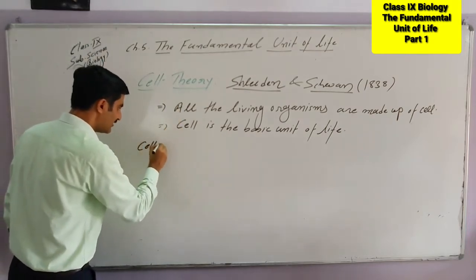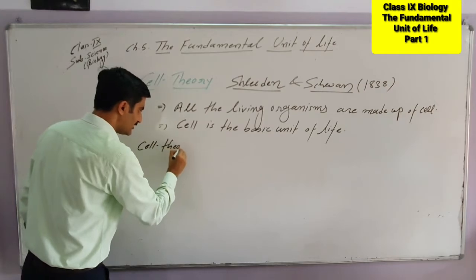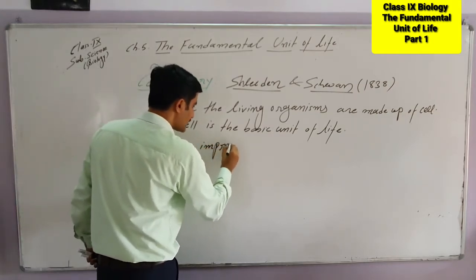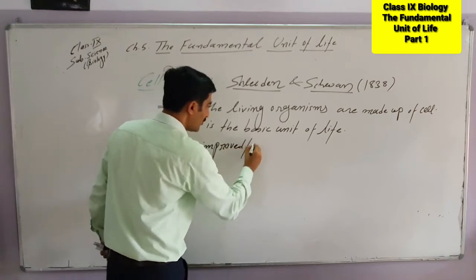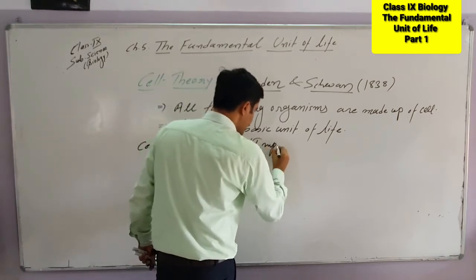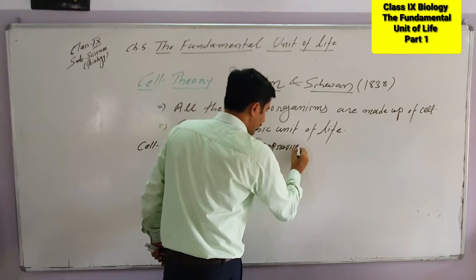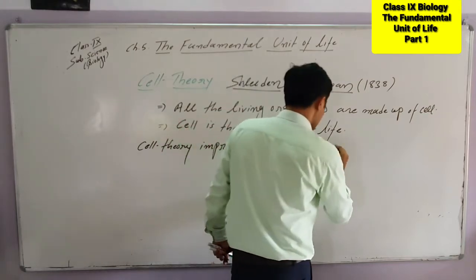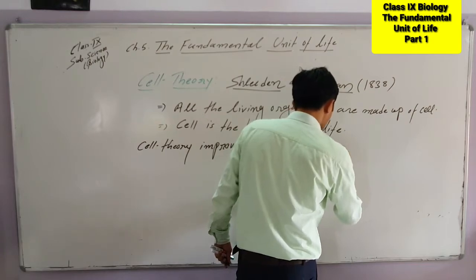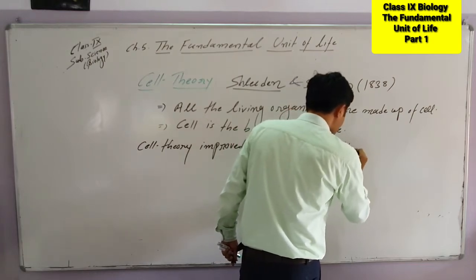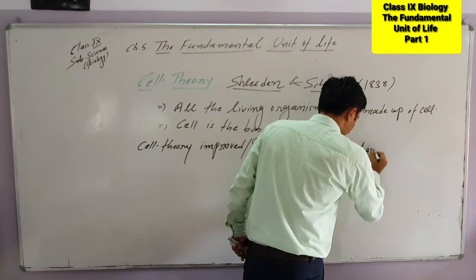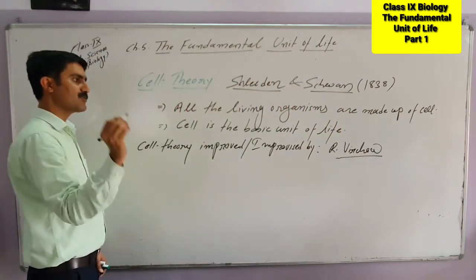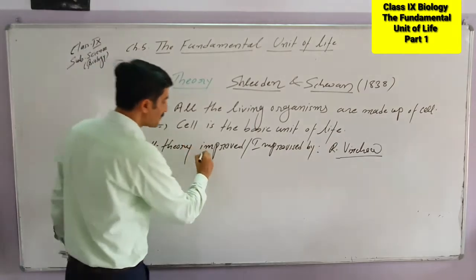After that this cell theory was improved or improvised, meaning something more was added, by a scientist called Robert Virchow. So remember the name of the scientist. Robert Virchow improvised or improved the cell theory.